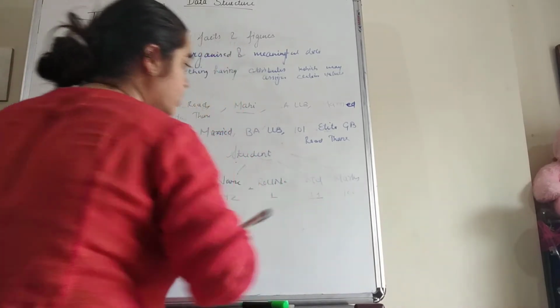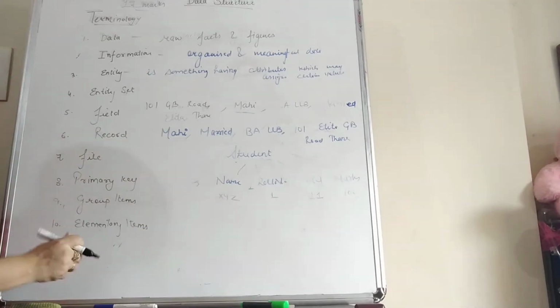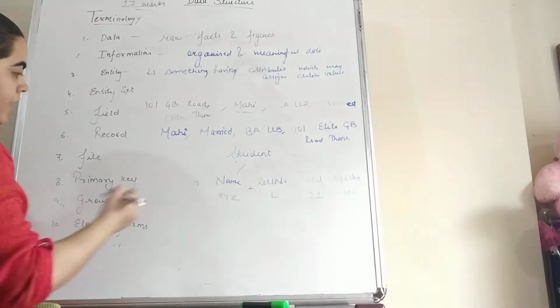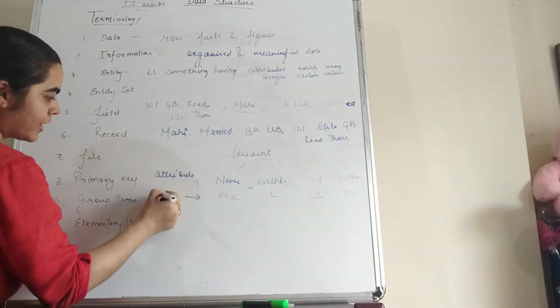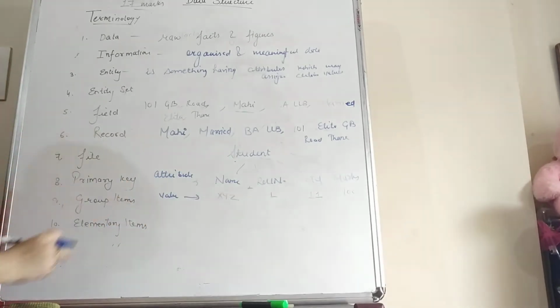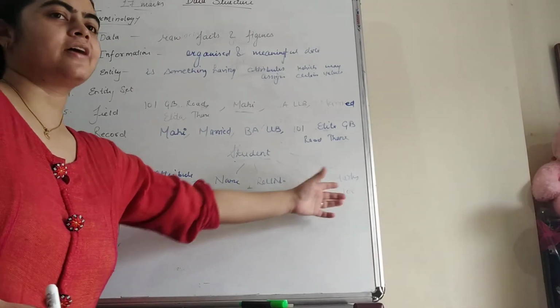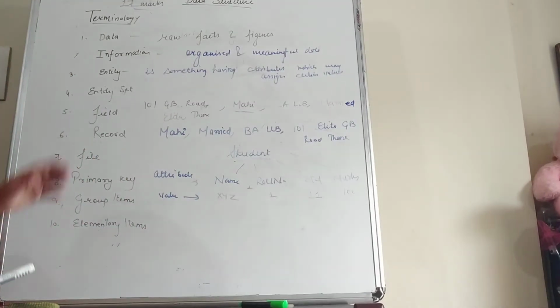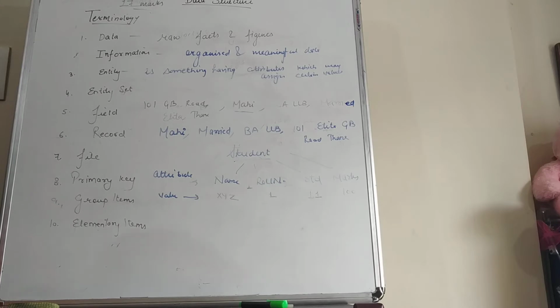Next is marks. So 100 marks. Now students, this first row is the attributes, or we can say properties, and the second row is the values. So the entity is student and the attributes here are name, roll number, standard and marks, while the values are XYZ, 1, 11 and 100. So an entity is something having attributes or properties which may be assigned certain values.